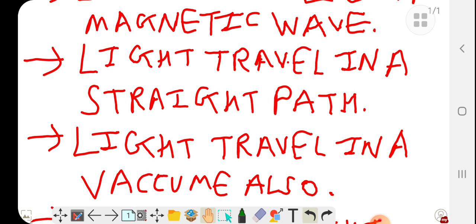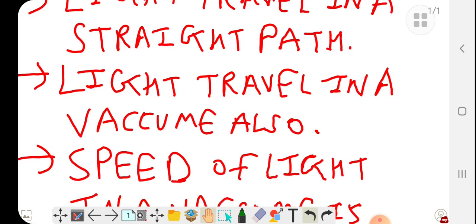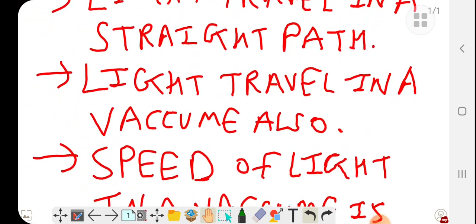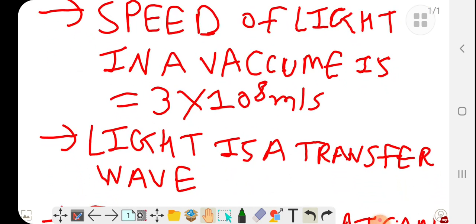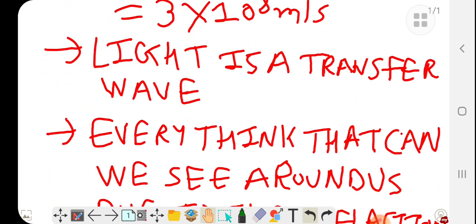Means if there is no environment present, light can still travel, but sound cannot travel because sound requires a medium to travel. Light travels in a vacuum. The speed of light in a vacuum is 3 × 10^8 meters per second, which means 30 crore meters per second, in space and in the universe. Light is a transverse wave.